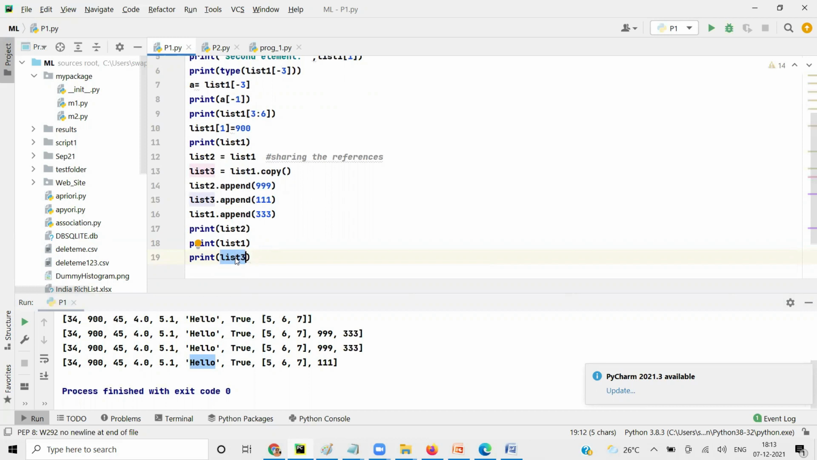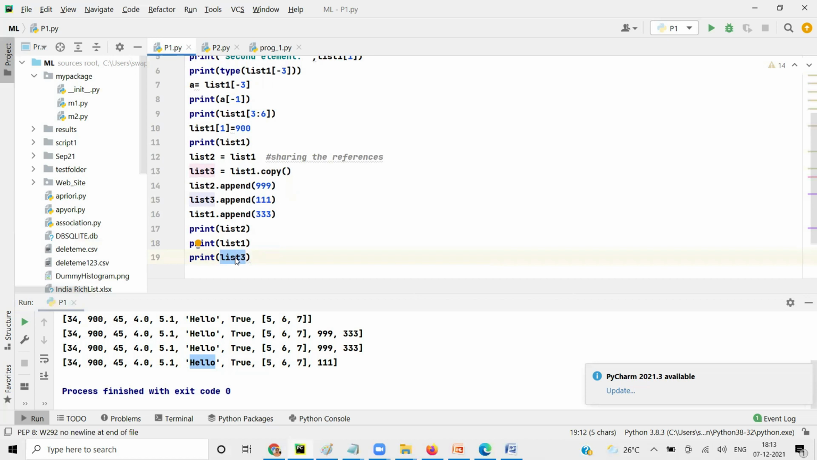List 1 is the same as list 2, but list 3 is different. It's working differently. The moment I say equal to, it is like both of us sharing the same book for examination. We are sharing the same book. So if I put some mark in the book, you will also see it. If you put some mark in the book, I'll also see it. Live sharing, shared references.